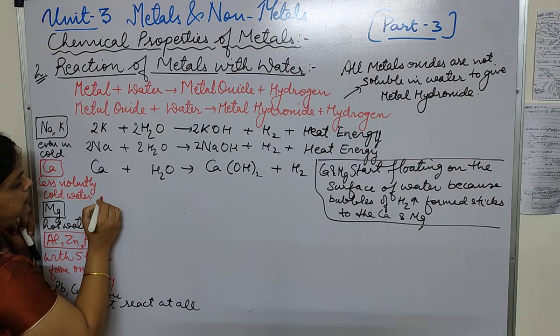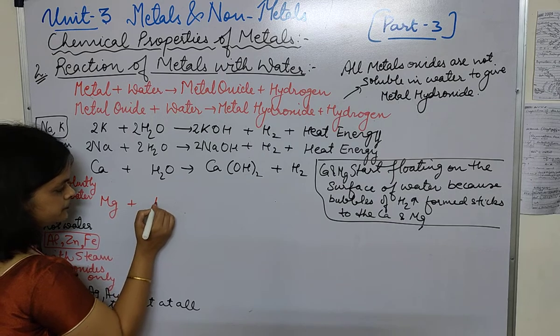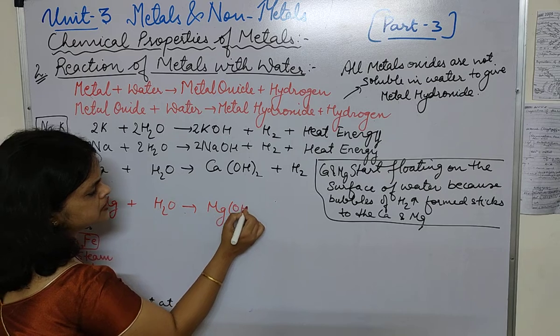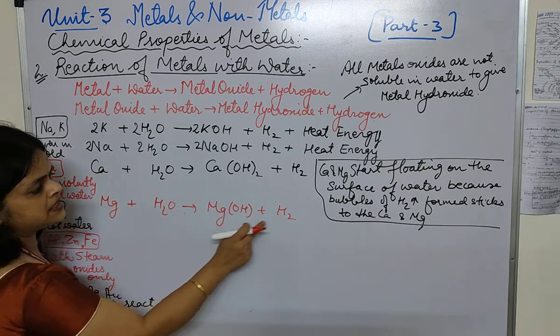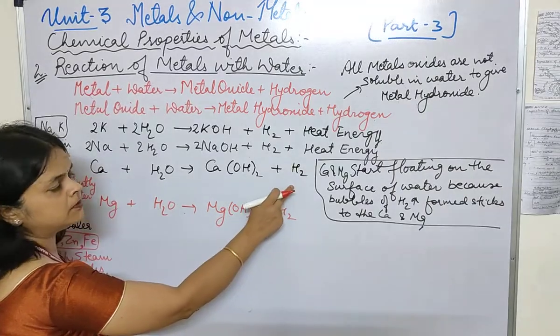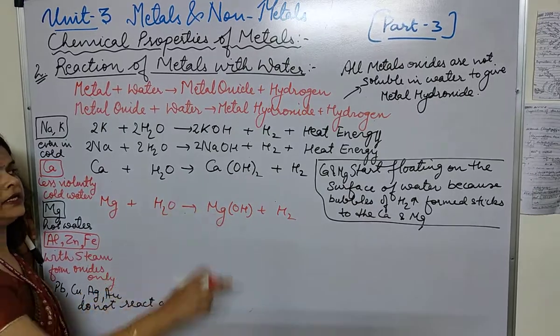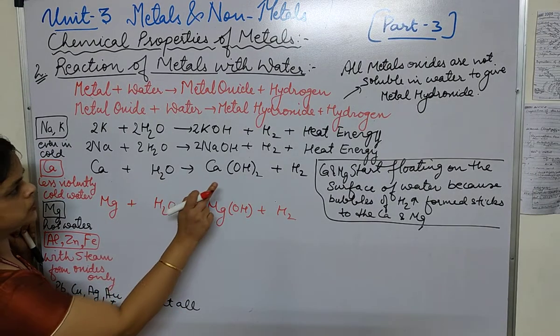So what is the reaction? Magnesium when it combines with water forms magnesium hydroxide along with hydrogen gas, and in both the cases the hydrogen bubbles which are formed get stuck with the unreacted calcium and magnesium particles and they start floating on the surface. Let's see whether it is balanced or not, students.